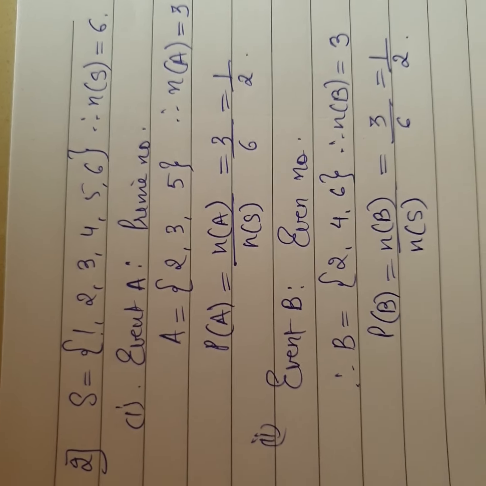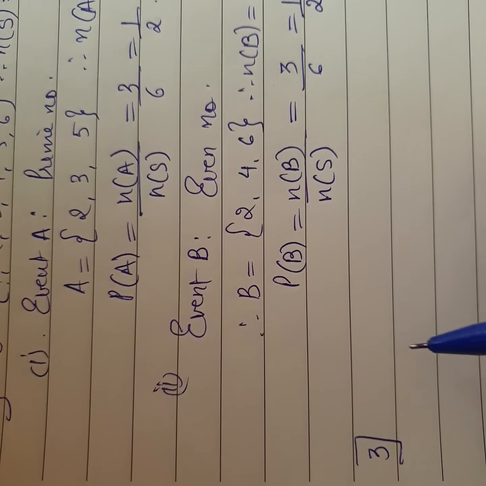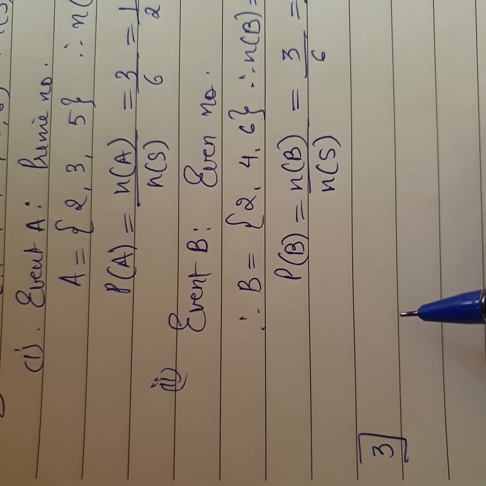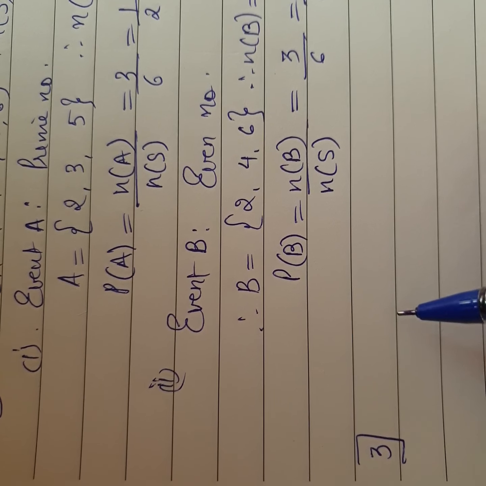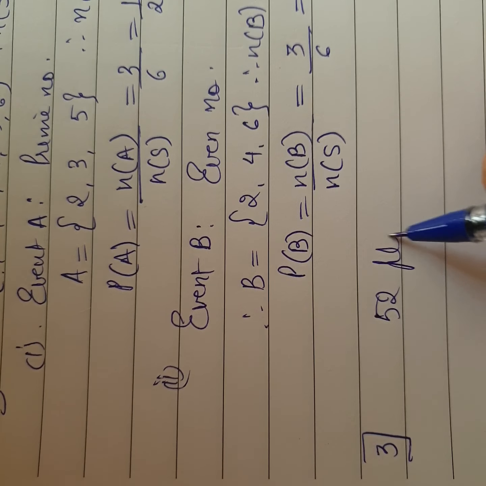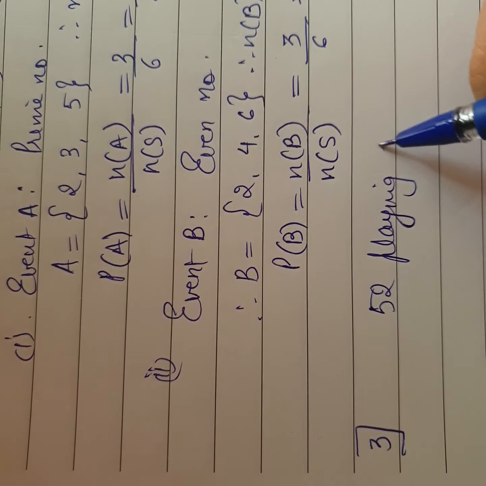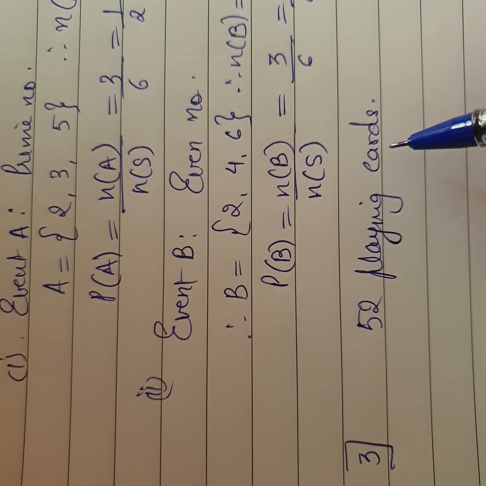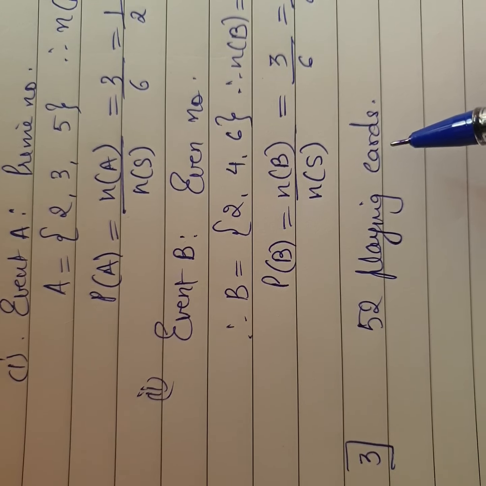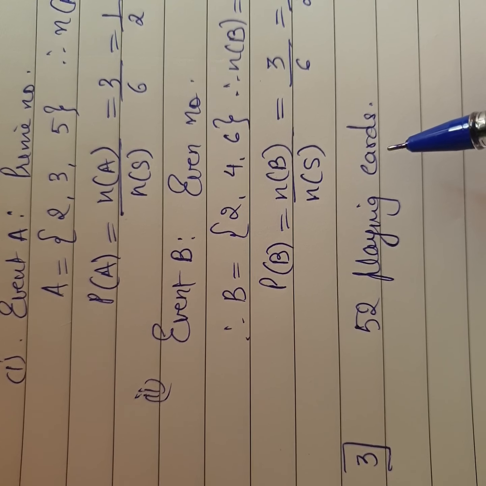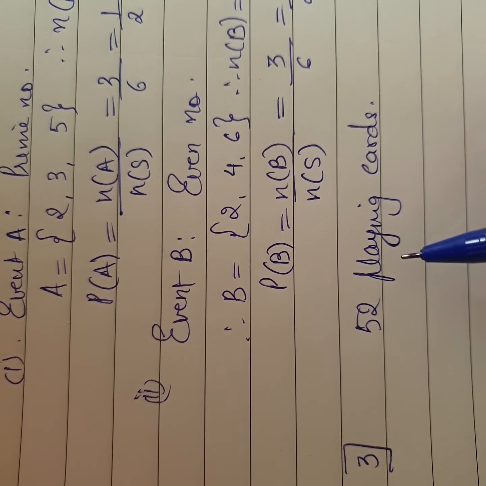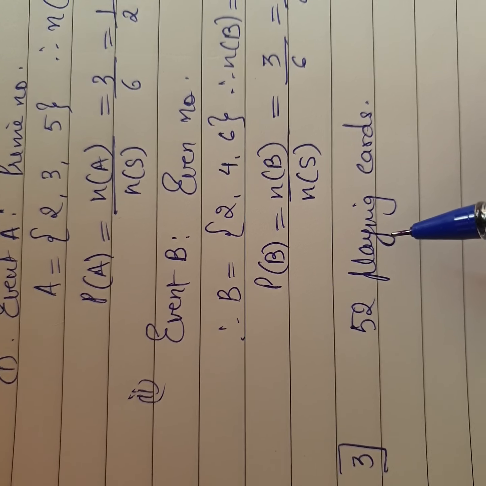Now, I was interested in showing this because we haven't done a single sum on cards, and I'm going to start now. I have a card drawn from a well shuffled pack of 52 playing cards. I have already explained what playing cards are. They are made up of 26 red and 26 black, with 13 spade, 13 club, 13 heart and 13 diamond. So I have 52 playing cards. They ask us to find the probability of the events given.